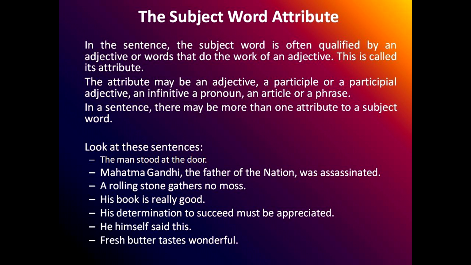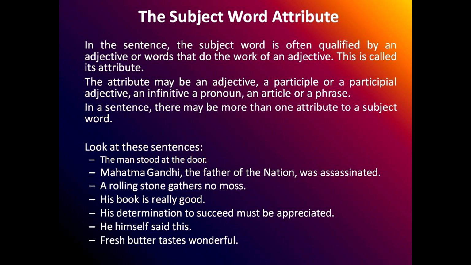So first, students, we have to make 3 columns. This is called subject analysis. One will be the subject, another will be the subject word, and the third will be the attribute. Now the first sentence is: the man stood at the door. So the man will be your subject, the subject word will be man, and the will be the attribute. That is a definite article. You have to write and mention what it is.